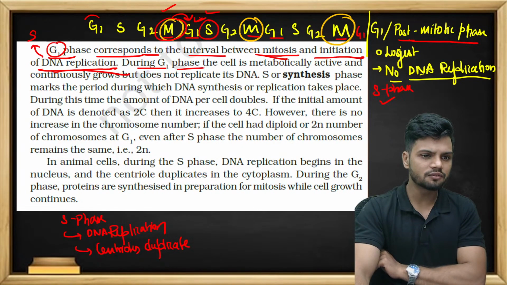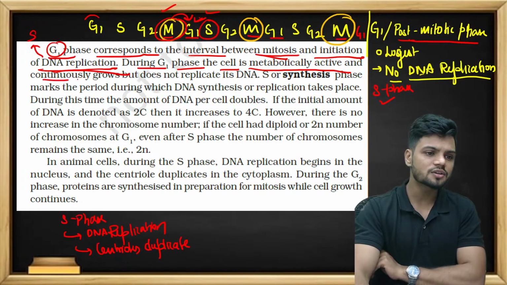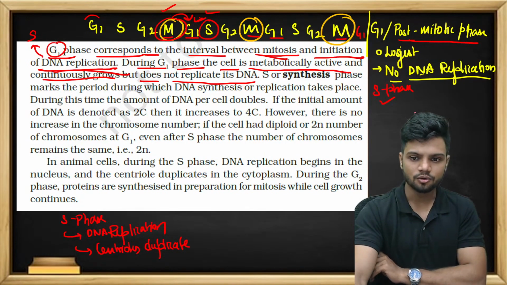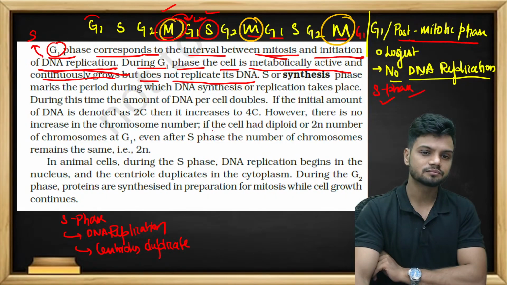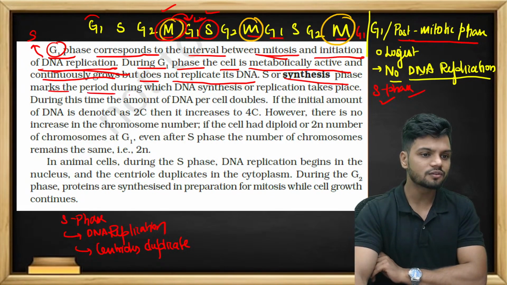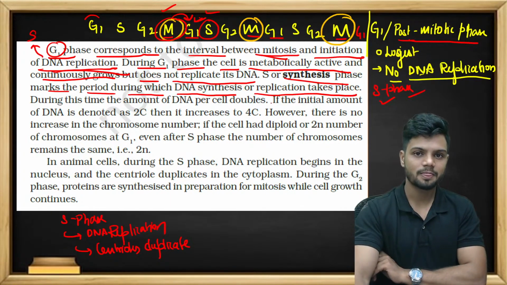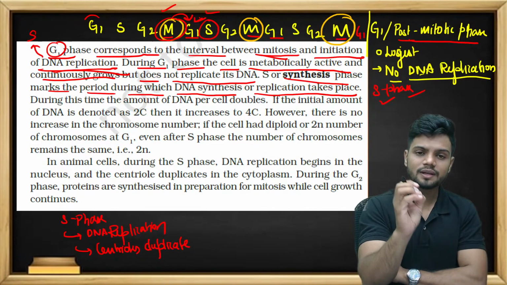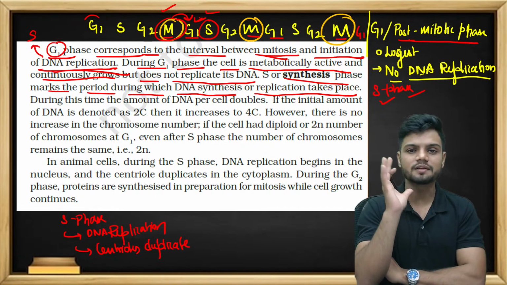Now during G1 phase the cell is metabolically active and continuously grows. All of you know this now. But it does not replicate its DNA. I told you already, no DNA replication in G1. The S or synthesis phase marks the period during which DNA synthesis or replication takes place. So replication or DNA synthesis is only happening in the S phase, not anywhere else.